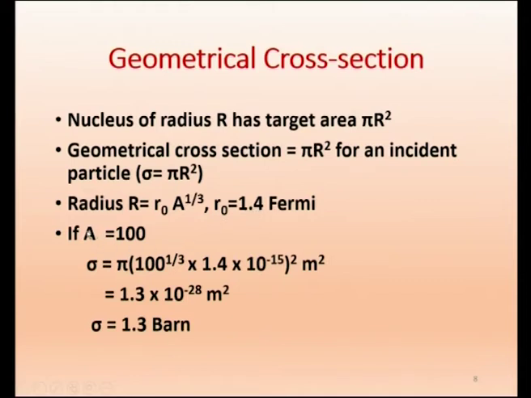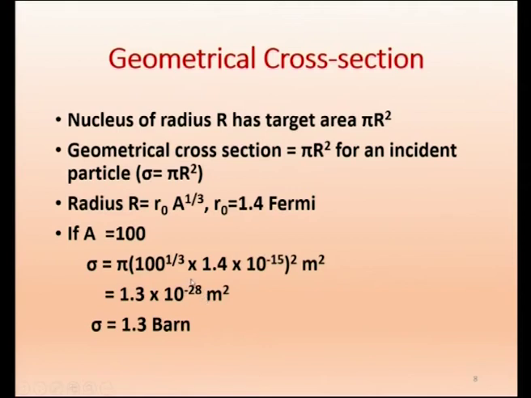Suppose the target has A equal to 100, then you just work out sigma equal to pi r squared. We write this as pi into 100 to the power 1 by 3 into r naught, 1.4 into 10 to the power minus 15, all squared. So we get meter squared. If you work it out, this comes out to be 1.3 into 10 to the power minus 28.